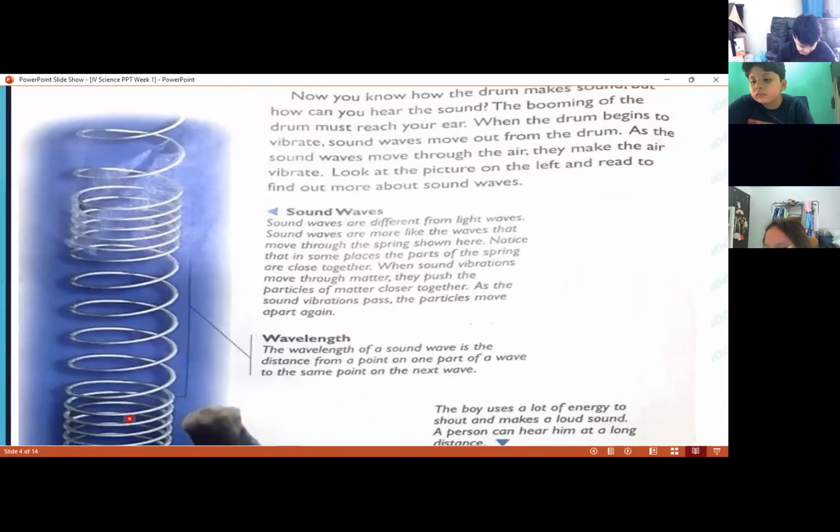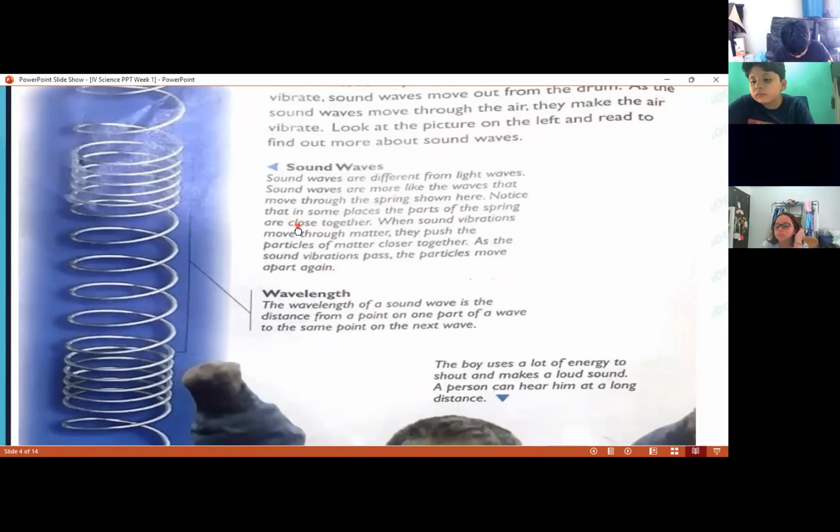So when the sound is moving from one side to the other, the particles are together, but the particles move apart again when the sound passes. So when the sound is going through, they are closer, and when the sound passes, they are separated. They are apart again. That is what it says about sound waves.